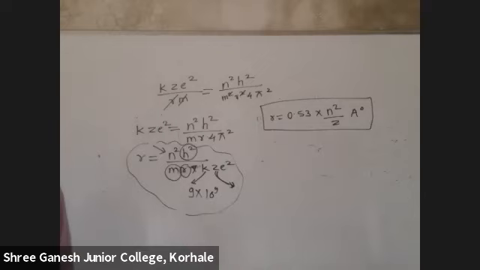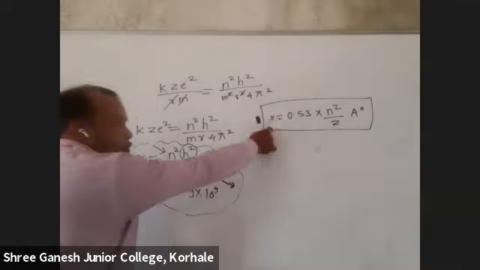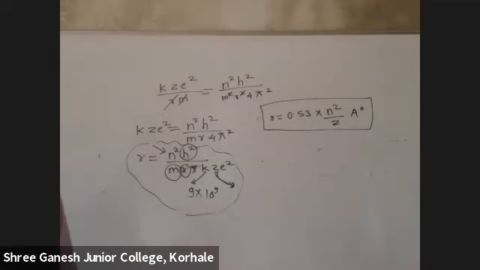What is z? Z is atomic number. Any problem? Why did I show this complete derivation? Because once this was asked in the exam. But for solving, you need to use this 0.53 into n square upon z. That will be in Angstrom.